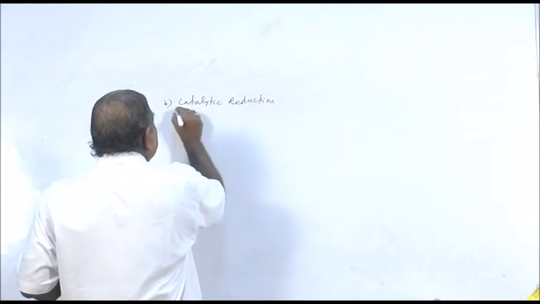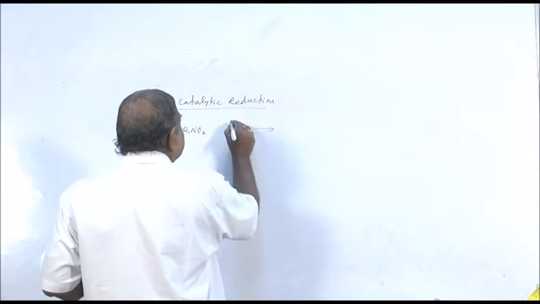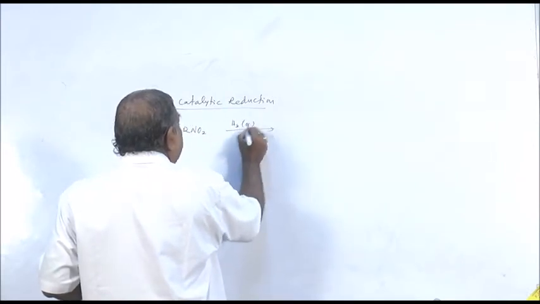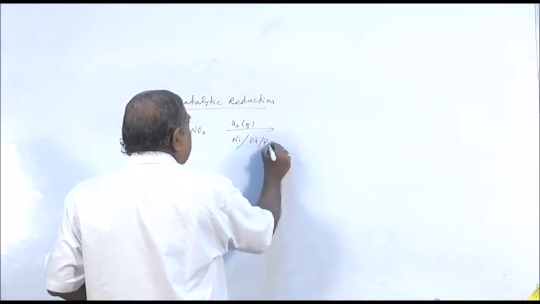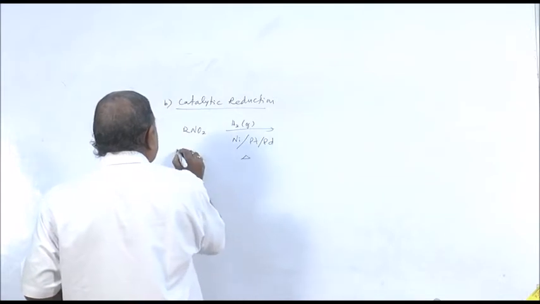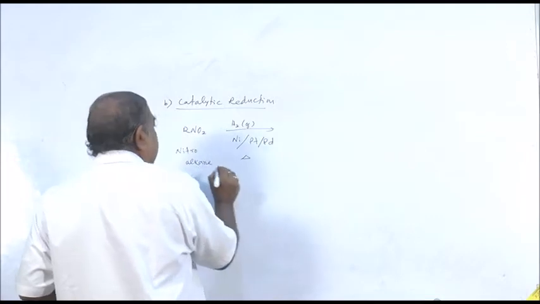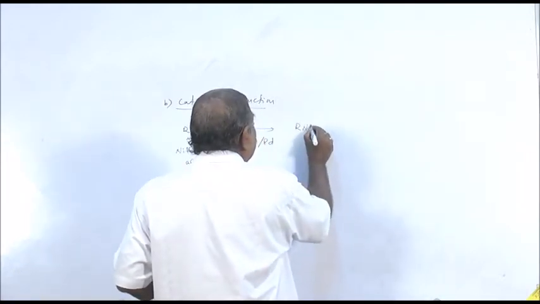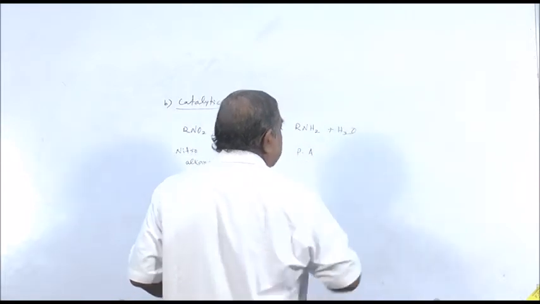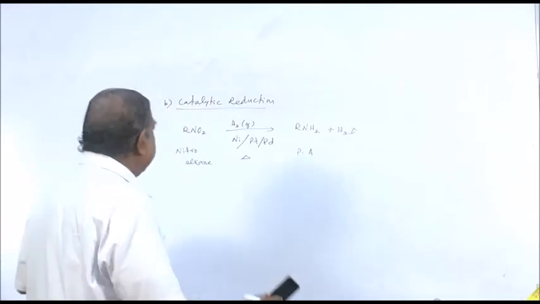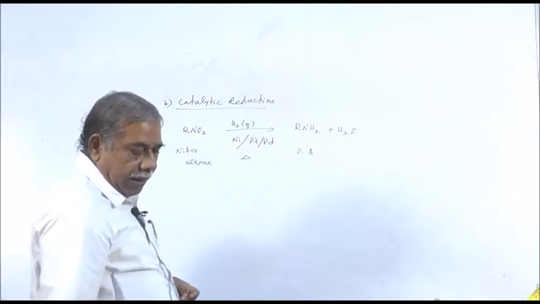In this method, the nitroalkane is reduced by a stream of hydrogen, that is hydrogen gas, in presence of either nickel or platinum or palladium as catalyst. When nitroalkane is reduced to primary amine along with the elimination of one molecule of water. So this is the first source, that is from nitroalkane.